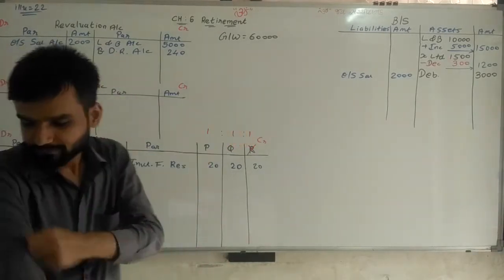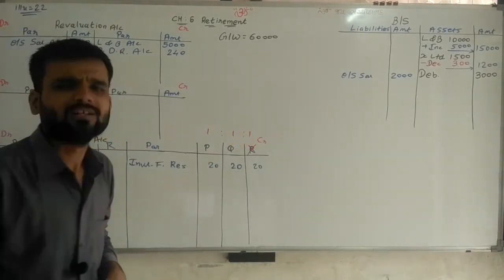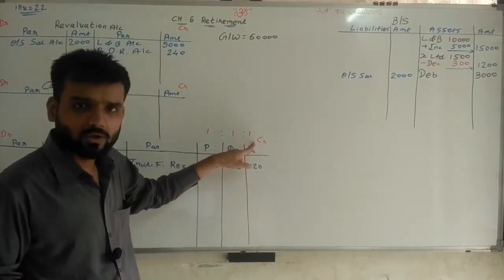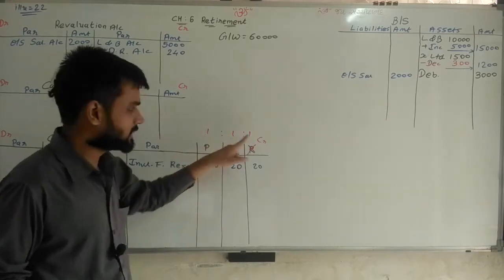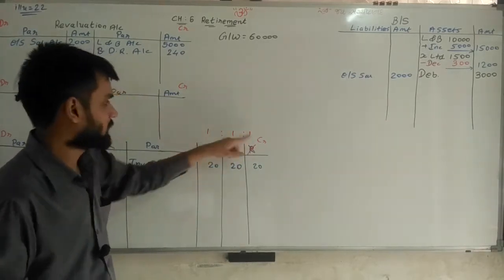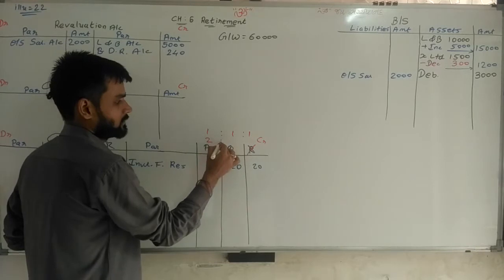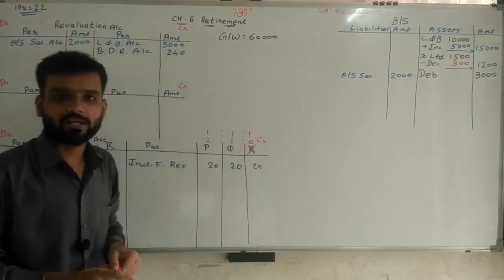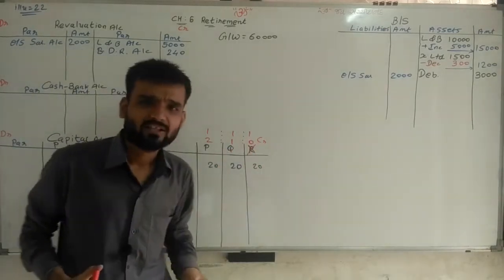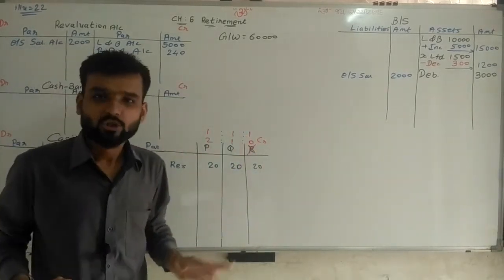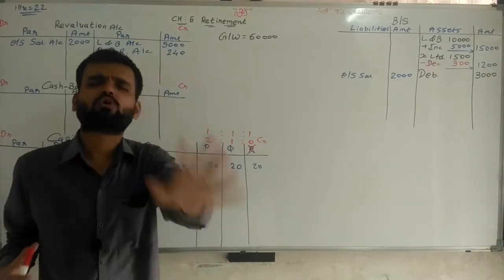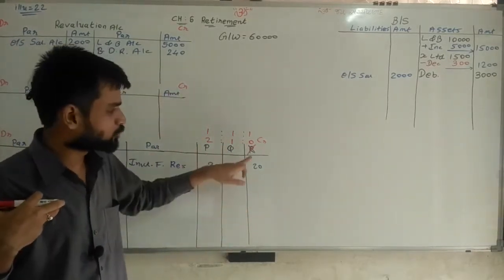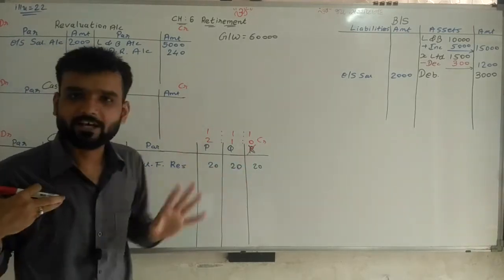So going ahead, what is the new ratio? Simple. 1 is the ratio. Now R's gain is fully gained by P, so this one is given to P. So 1 plus 1, 2. Here Q's 1 as it is. And R will get 0 because R retired. So the new ratio is 2, 1, 0. You can find gain and sacrifice, whatever you want to do, but I am not doing it because I know whatever portion of R is debited to P.